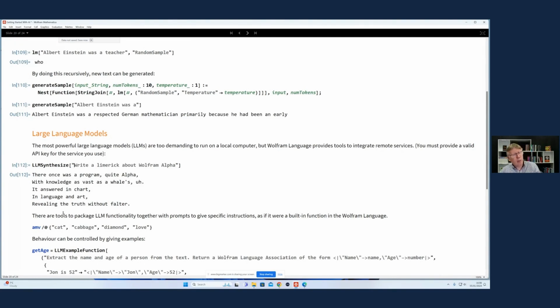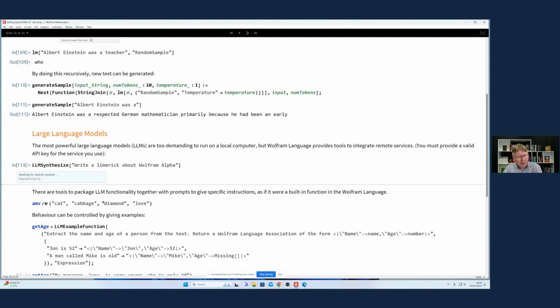So this wasn't executed locally on my computer like almost everything else was in this demonstration. This was executed in OpenAI's GPT-4, I think, is the default. No, 3.5, I think I've called here, model to generate a limerick. And that's not a very good limerick. I might give it another go, but you get the idea.